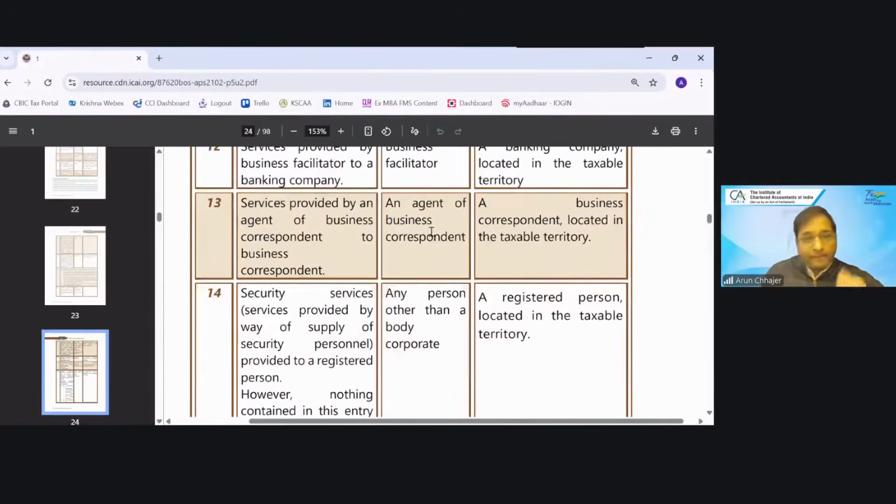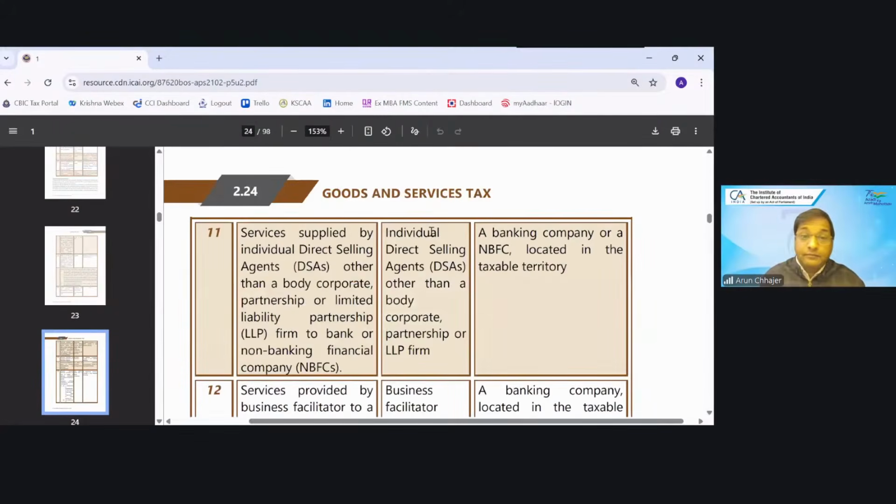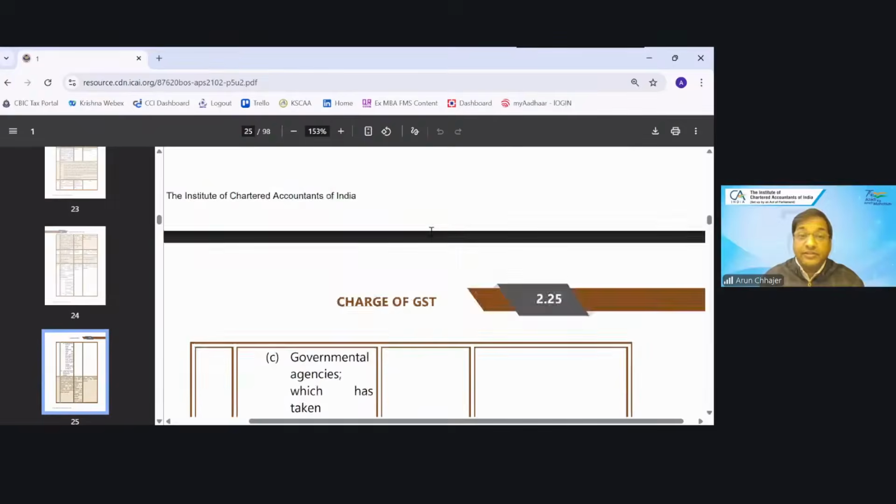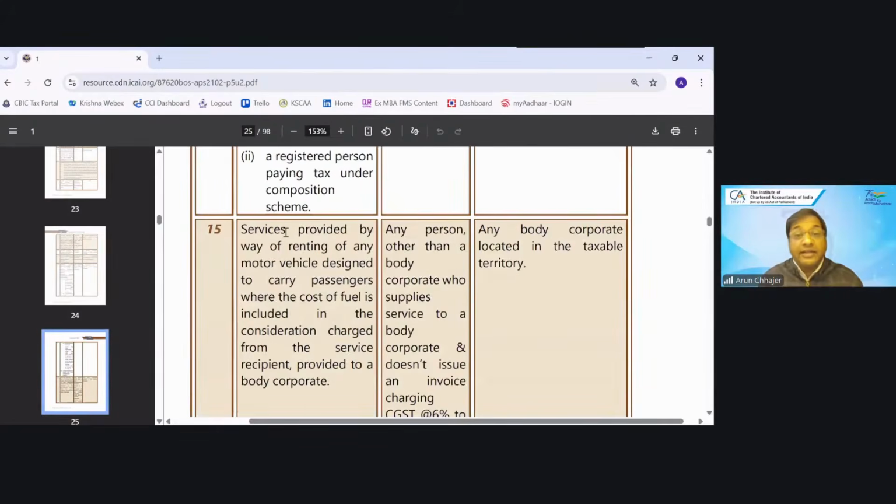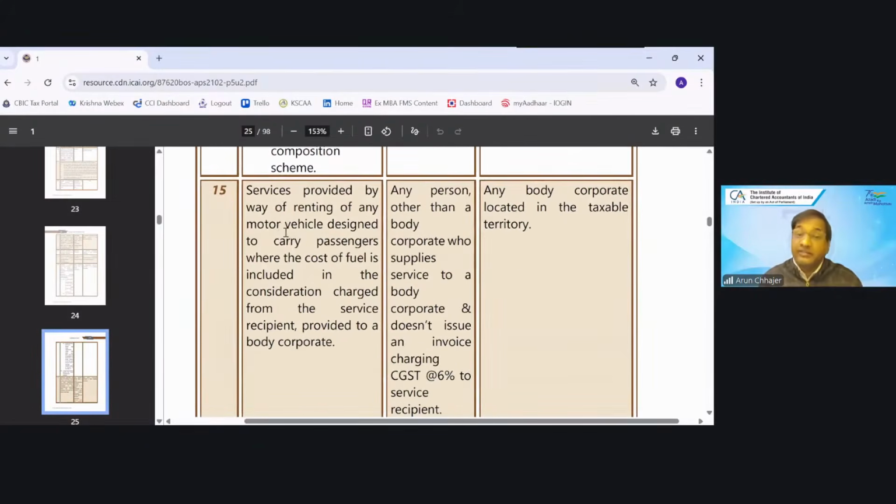So then I can say individual DSA is completed, security service is completed, and then again it is very, very important. I have seen the question in the exam by capturing serial number 15. Renting of motor vehicle. Which motor vehicle? Which is designed to carry passengers. And cost of fuel is included or not included? Included. Remember all the conditions. Cost of fuel included. Which motor vehicle? Designed to carry passengers.